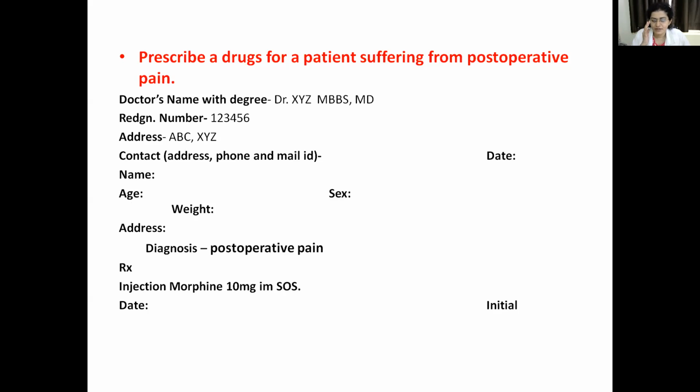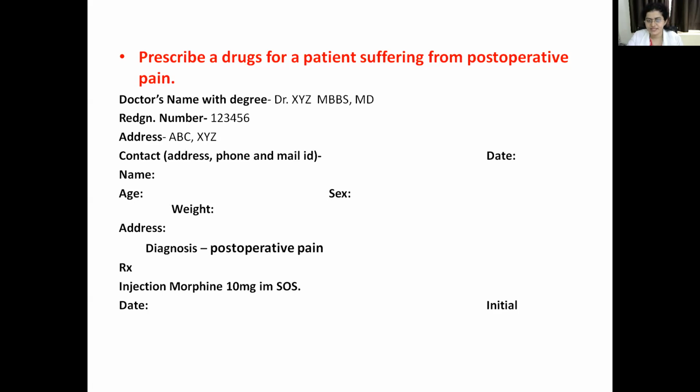Once you give this drug, the pain will still be there, but it will not hurt the patient. The patient will not have that pain sensation, so they also get emotionally relieved. So it acts against visceral, deep-seated, continuous pain. But it will not act against neuropathic pain, any pain originating from nerve injury or degeneration of nerve, like trigeminal neuralgia. So neuropathic pains cannot be relieved by opiate or narcotic analgesics.